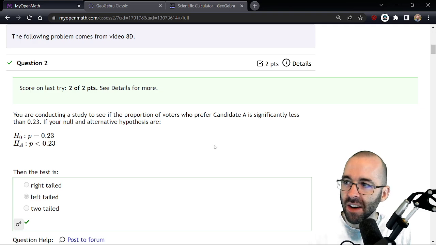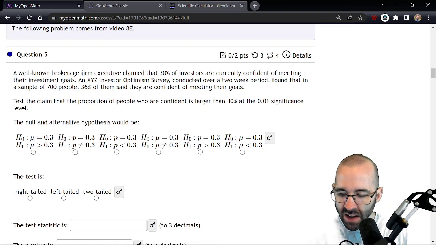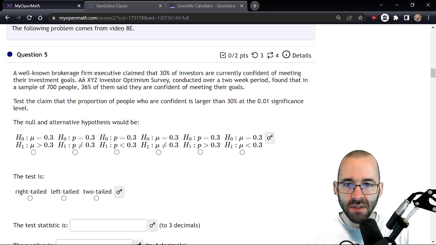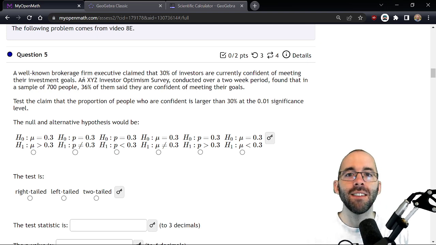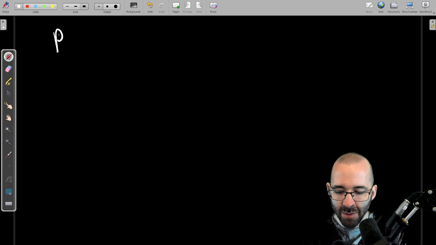All right, so that's good on number 2. Let's do 2 more questions. Let's do some big ones. A well-known brokerage firm executive claimed that 30% of investors are currently confident of meeting their investment goals. Okay, 30% are confident. That's a claim. That's a null hypothesis. I can already say P is 30%.